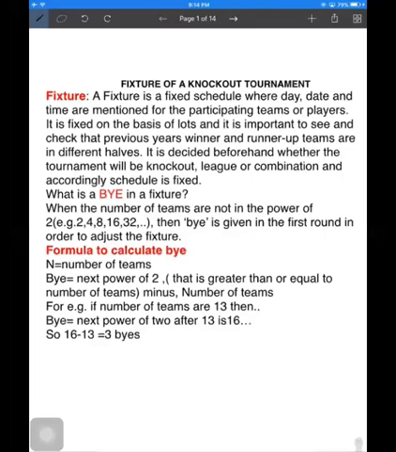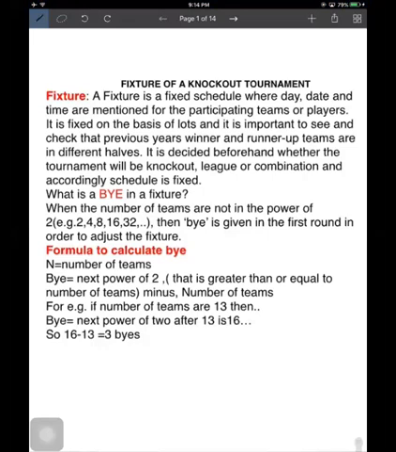Welcome students. Today we are going to start the new topic of chapter number 1, that is fixtures. In the earlier lesson we have done about the tournaments, types of tournaments. So the knockout tournament is one type of the tournament. First of all, we draw the fixture of the matches. So what is a fixture? A fixture is a fixed schedule where the day, date, time and venue of the competition are mentioned.